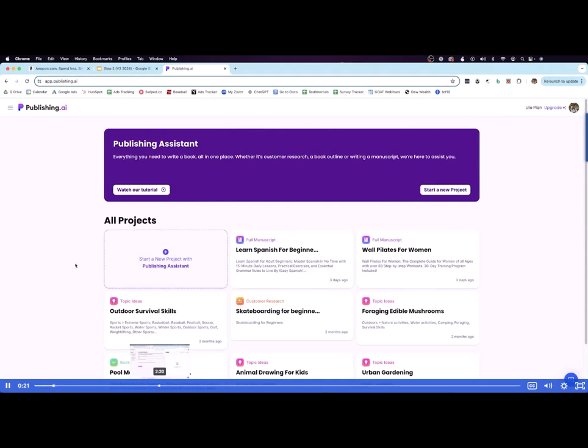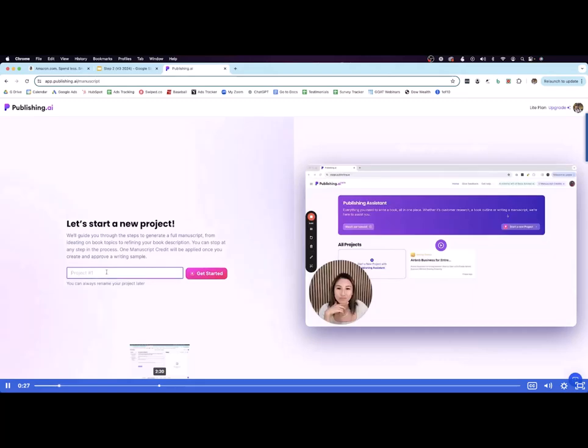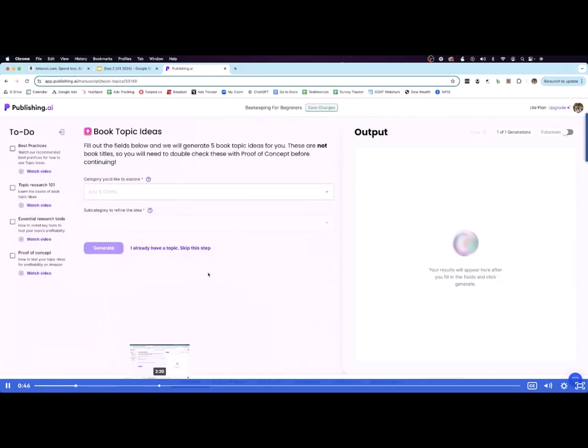So it doesn't matter if you don't have tech skills. It's just so simple and straightforward that anyone can do it. So we would click here, start a new project. Now I'm going to make a book on something that we spoke about here in the first step, which was beekeeping for beginners. And there are video tutorials all along the way to explain everything as you go through it, so you can really never get lost. So let's make a book on beekeeping for beginners. This is just what I'm naming the project.